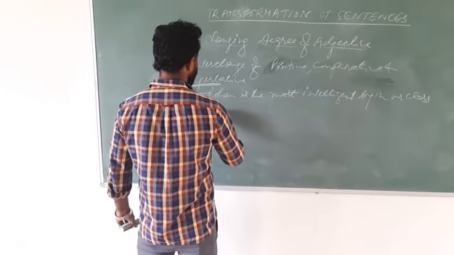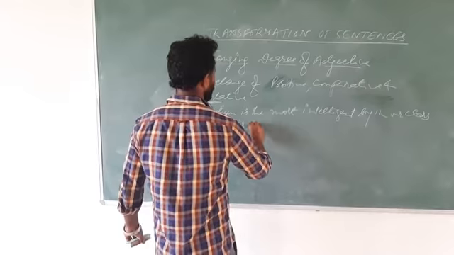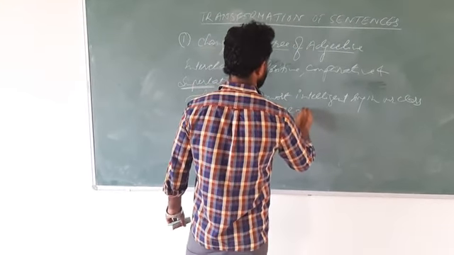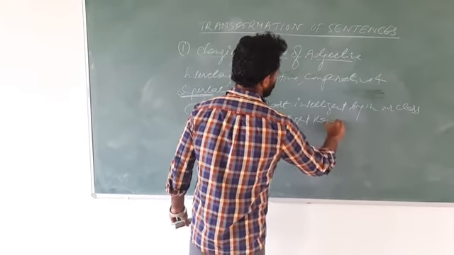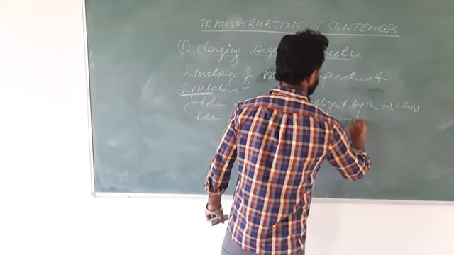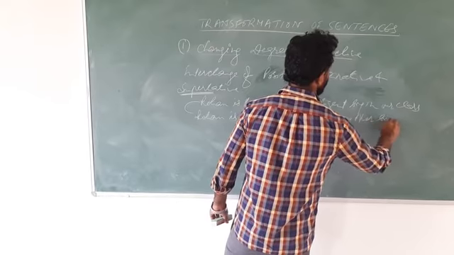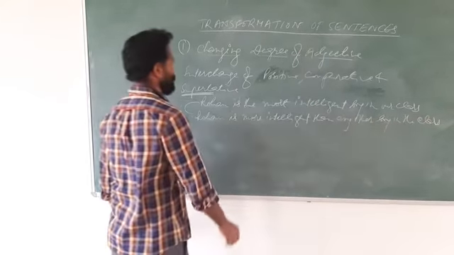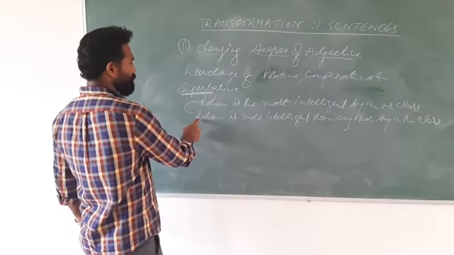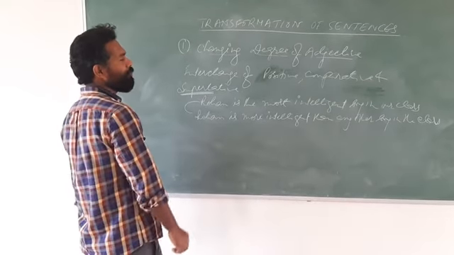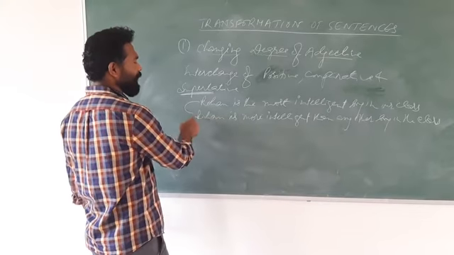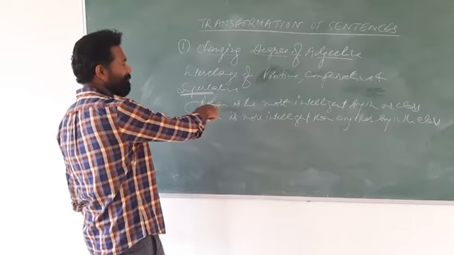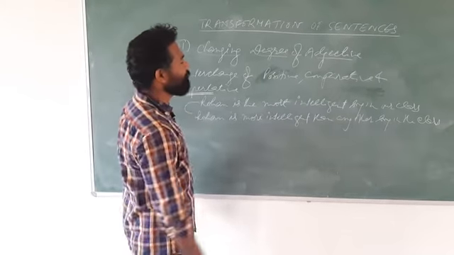So Rohan is more intelligent than any other boy in the class. This sentence is in comparative degree, but the meaning is the same as Rohan is the most intelligent boy in the class.